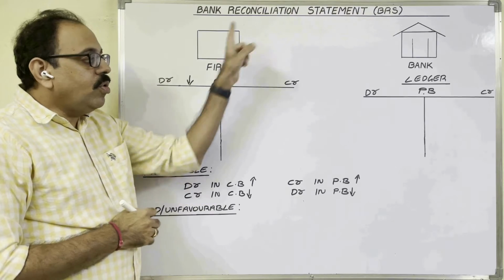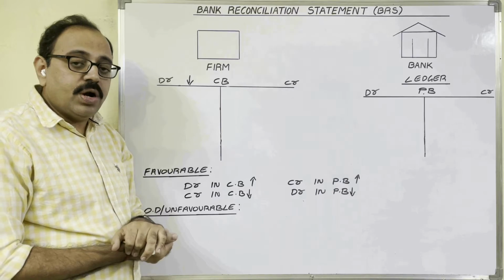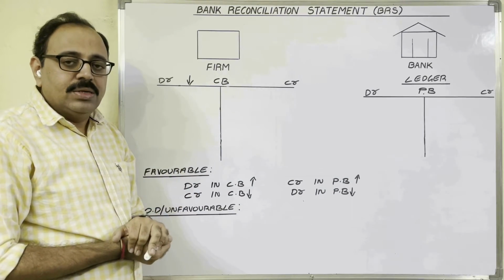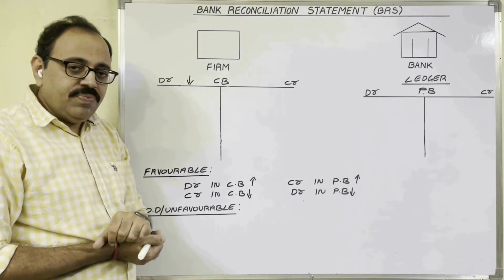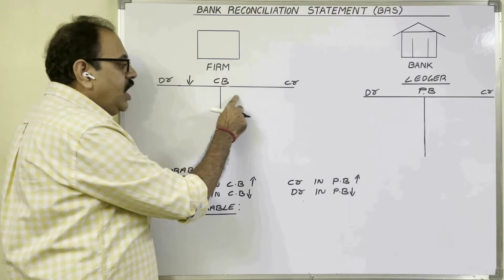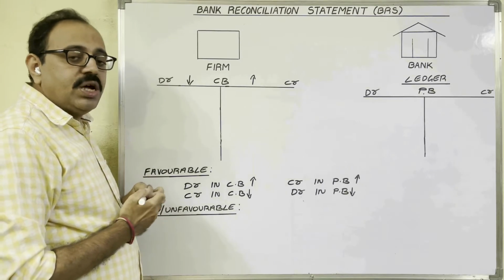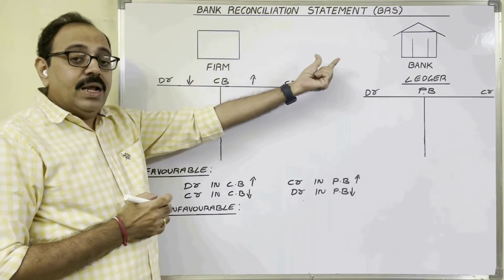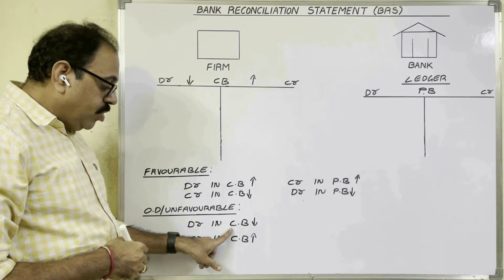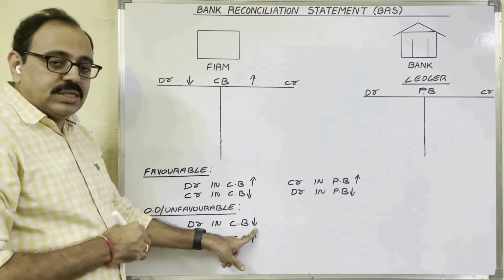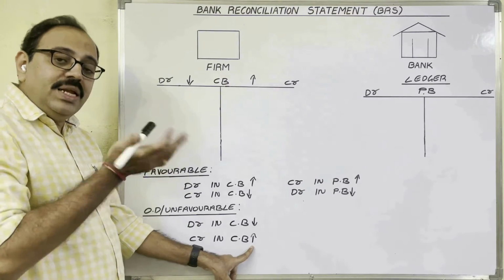Similarly, we have loan in bank account now, and we withdrew some amount from bank. Means what? Again we are taking loan from bank. So because of these withdrawals, overdraft bank balance increases now. So remember this point. If any amount is recorded on credit side of cash book, because of that, bank overdraft balance increases. I repeat, if any amount is debited in cash book, overdraft bank balance decreases. If any amount is credited in cash book, overdraft bank balance increases.